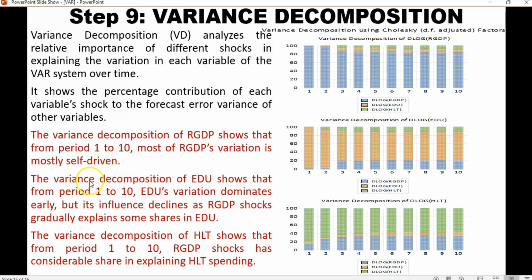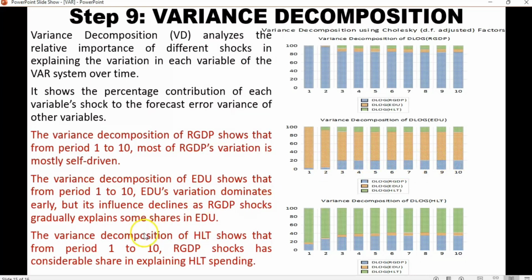But when we look at the variance decomposition of education, it shows that from period 1 to 10, education's own variation dominates early, but this influence declines as real GDP shocks gradually explain some shares. Real GDP also explains some shares of the variation in education spending.